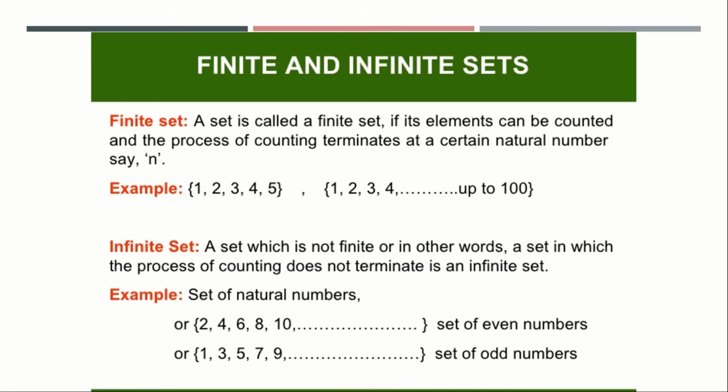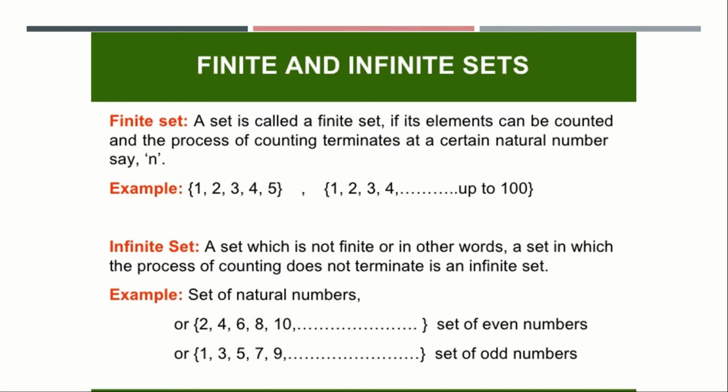So these are the numbers which come between two brackets, where we can notice that the set of numbers is countable. We can know there is a perfect set of numbers which can be counted. So this type of set is said to be a finite set, which can be counted. Moving on to the next type, that is infinite set.